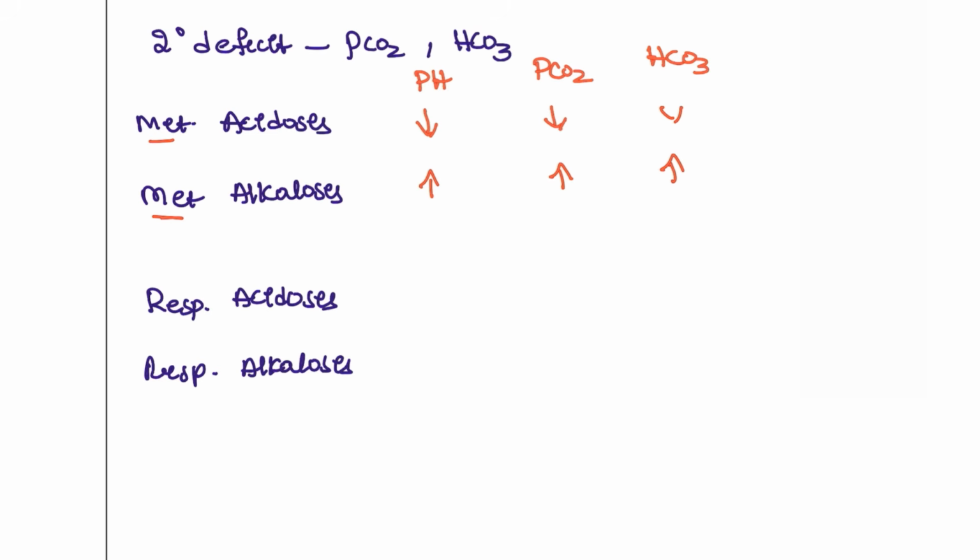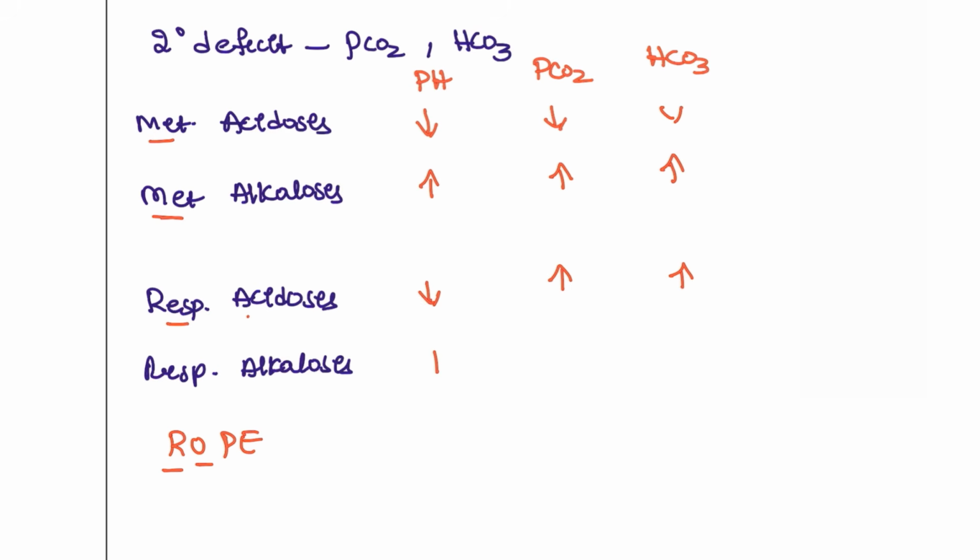Depends on the primary defect. Next, respiratory. Remember, this is opposite. Respiratory opposite, that you have to remember. So in respiratory acidosis, the primary defect is acidosis, pH is low, and then this is opposite. As I said, acidosis means HCO3 will be increased, PCO2 will be increased.